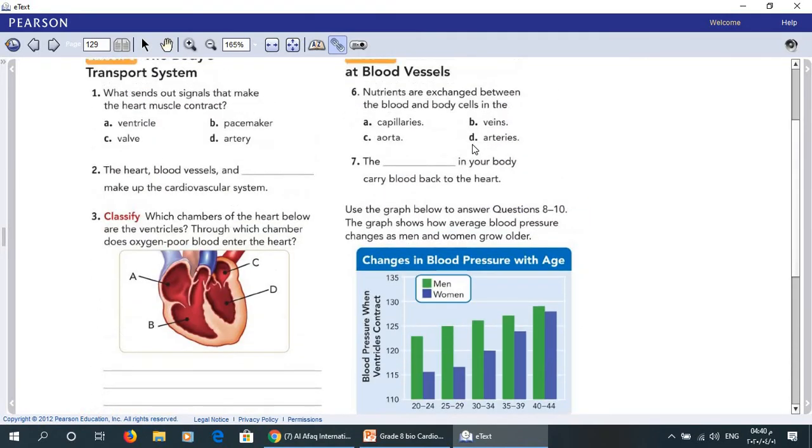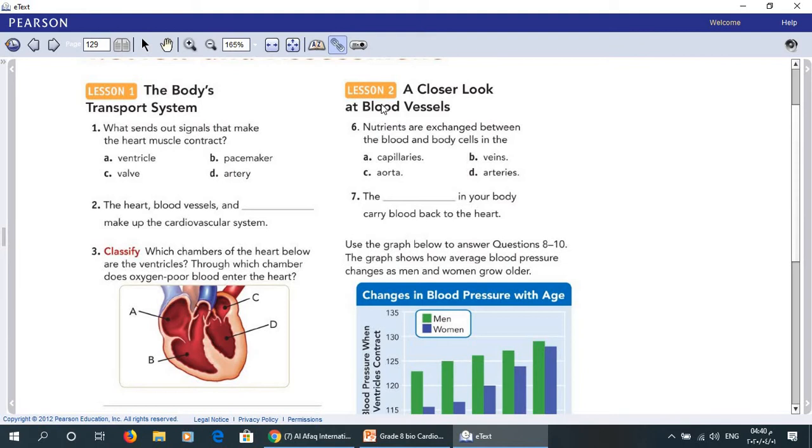Now here, lesson 2. A closer look at blood vessels. Number 6. Nutrients are exchanged between the blood and body cells in the capillaries, aorta, veins, arteries. Of course, the answer is capillaries. Nutrients are exchanged between the blood and body cells in the capillaries. A.